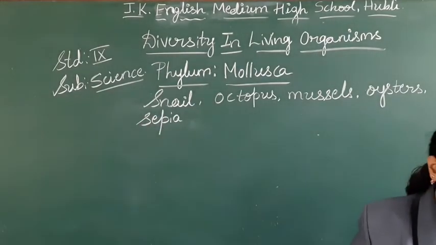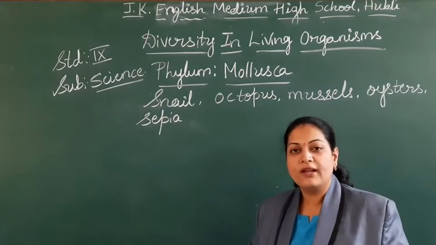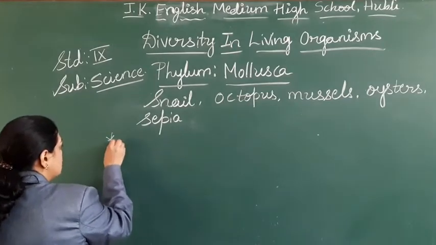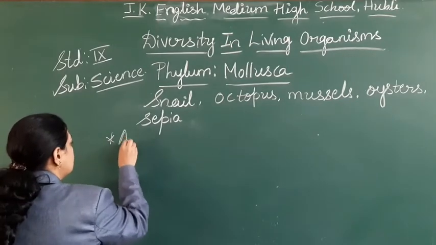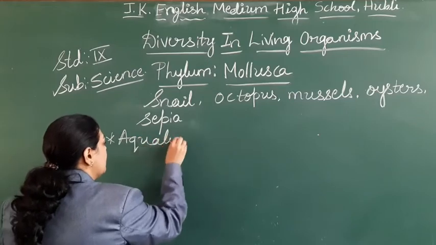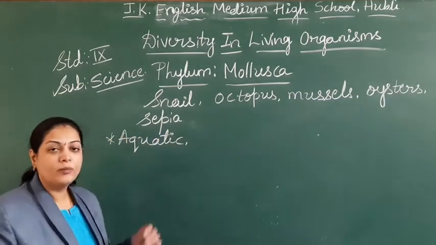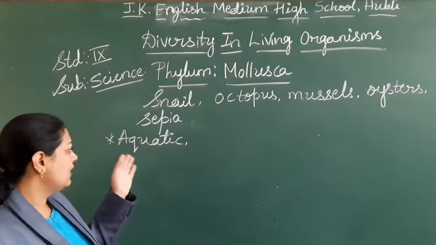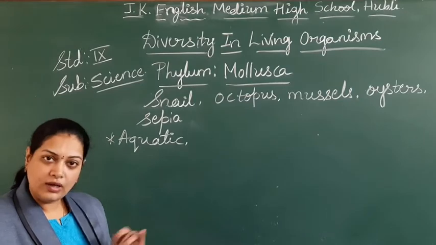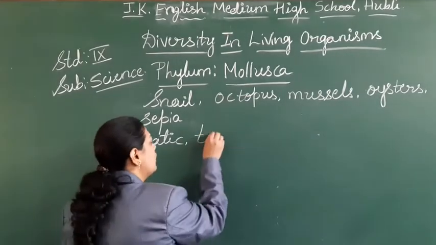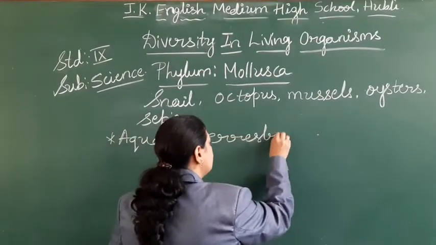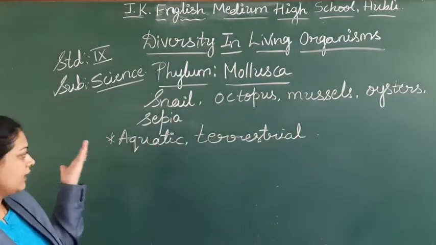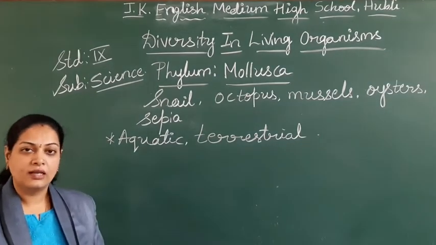Where do you find more of phylum Mollusca, students? Where do you find all these examples? We find them in the water. So what are the general features? The first one, these are aquatic. You may get them in fresh water or marine water, so called aquatic. Not only in the water, we find them on the land, called terrestrial.